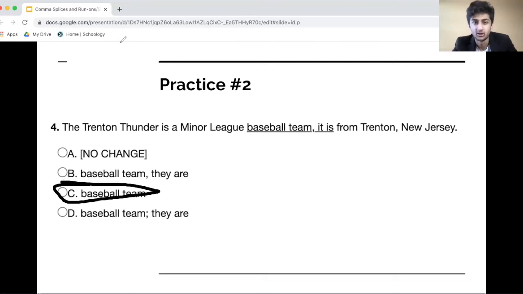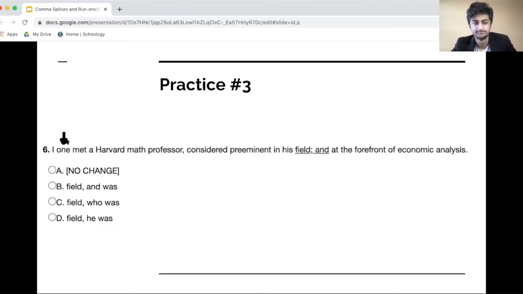All right, let's move on to another one. Before we start on this one, I want to mention that there's a typo in this question. There should be a C. So it should be, I once met a Harvard math professor. Now, this is a very tough problem. I'm going to let you guys take a minute and try to solve it for yourself. Pause the video and try to figure it out.